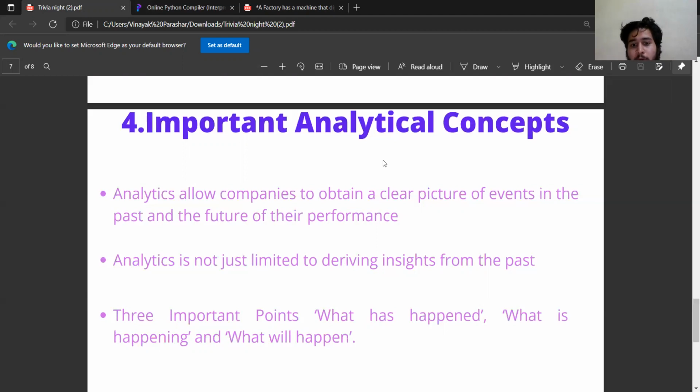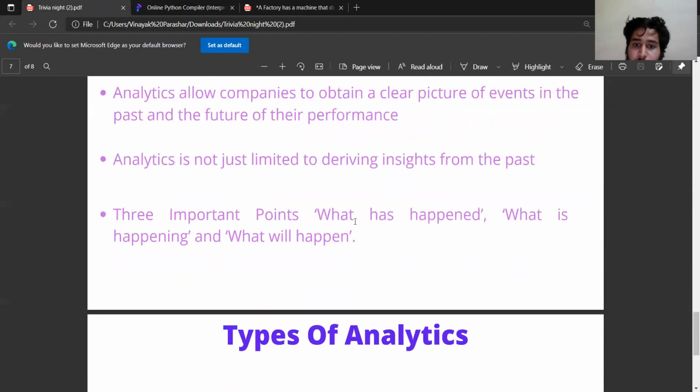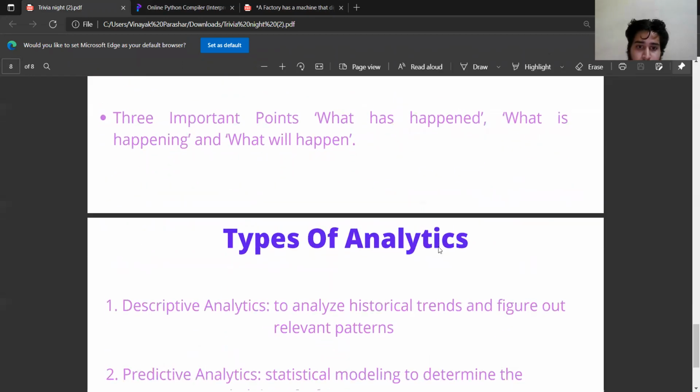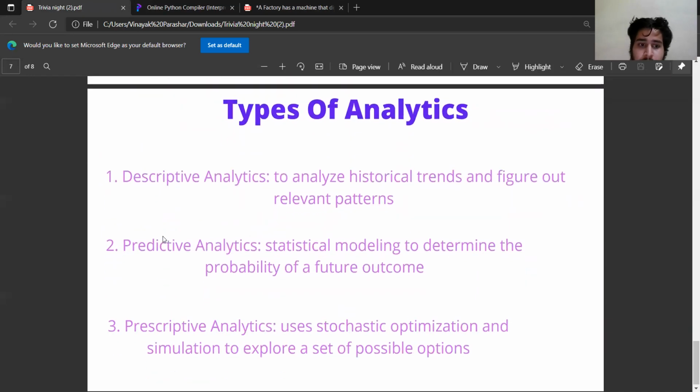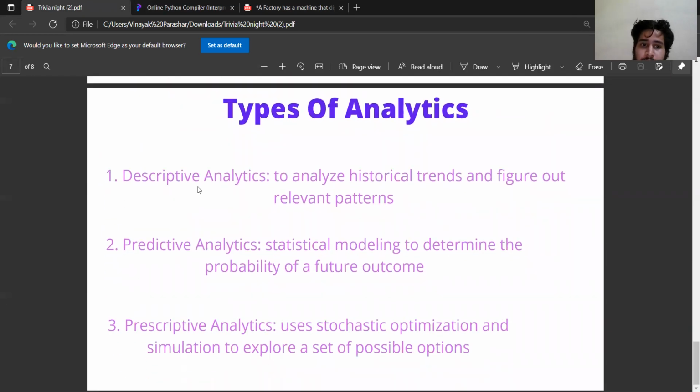Now, we don't depend just on the past. It is not limited only to the past. We do calculations based on the future, the present, and what is ongoing. That's why I have come to three important points: what has happened, what is happening, and what will happen. So there are three types of analytics: descriptive analytics, predictive analytics, and prescriptive analytics.